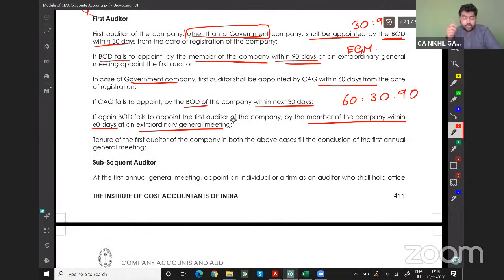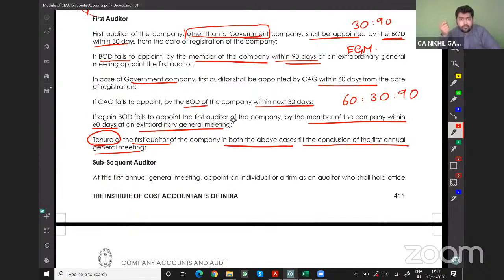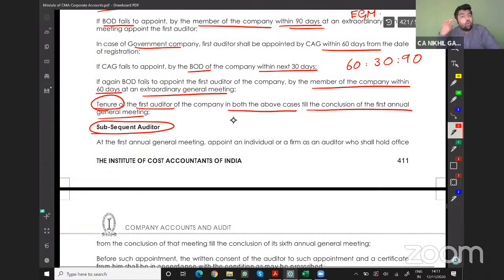What will be the tenure of the auditor? The tenure of the first auditor, in both the above cases, meaning in case of government as well as non-government companies, will be till the conclusion of the first annual general meeting. After the conclusion of the first annual general meeting, we will appoint subsequent auditors.